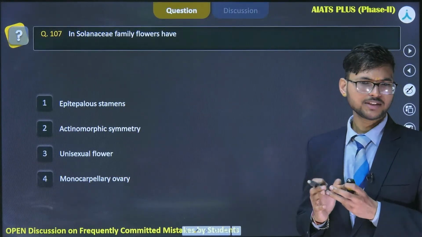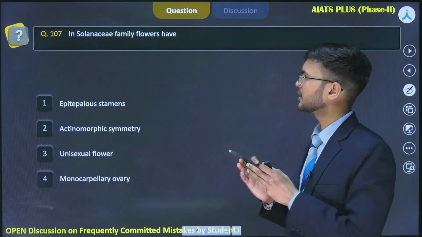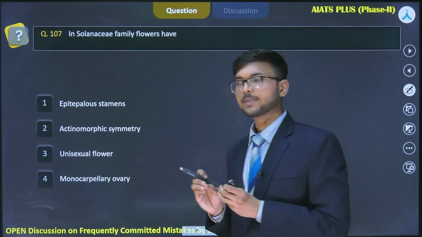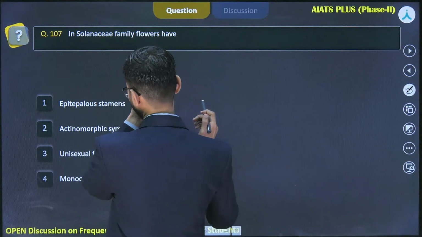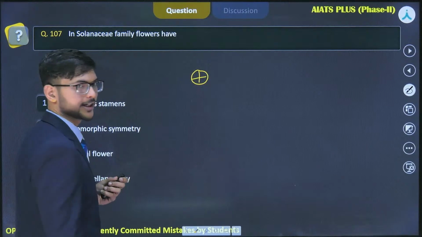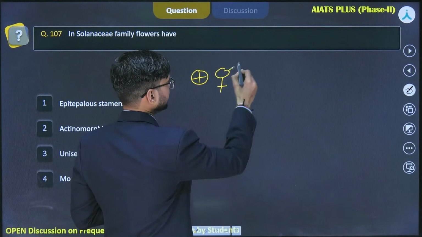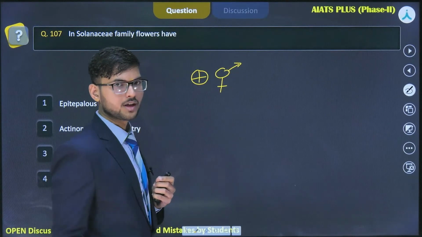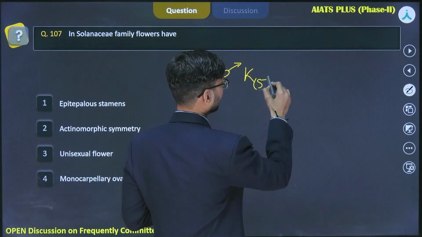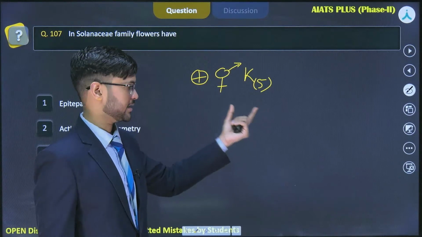The next question is from morphology of flowering plants: in Solanaceae family, flowers have. In the Solanaceae family you will find that the flowers are actinomorphic, which is represented by a plus sign, and bisexual. They comprise a calyx that is 5 in number and fused, which is called gamosepalous condition.